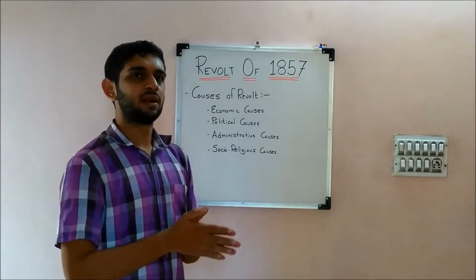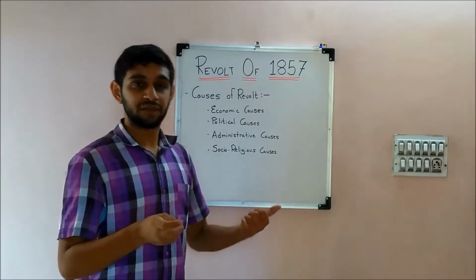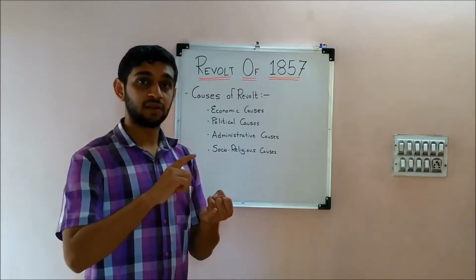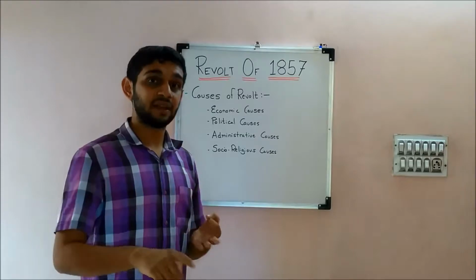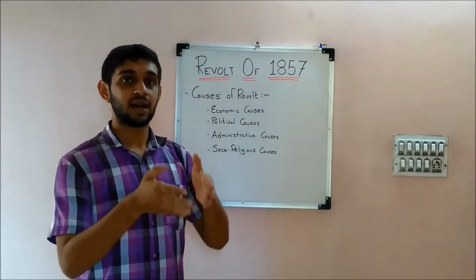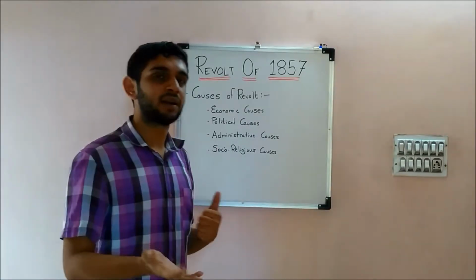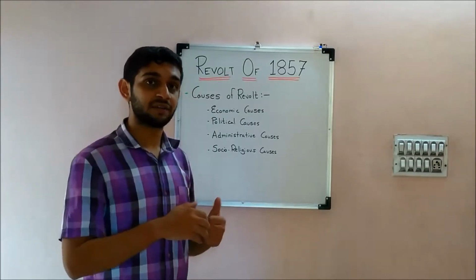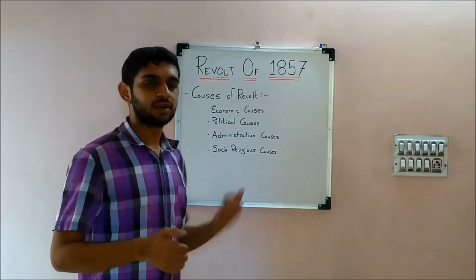See, what happened is there were some social reforms just a couple of years before the 1857 revolt. You have widow remarriage, abolition of sati, and female infanticide. When people thought these were their religion and culture, and these rules were imposed on them, obviously they thought the outsiders were interfering in their religious matters. So this added to it.